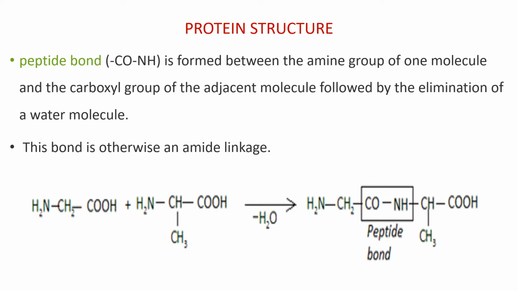A peptide bond is formed between the amine group of one molecule of amino acid and the carboxyl group of the adjacent molecule of amino acid, followed by the elimination of a water molecule. The peptide bond is also known as amide linkage.